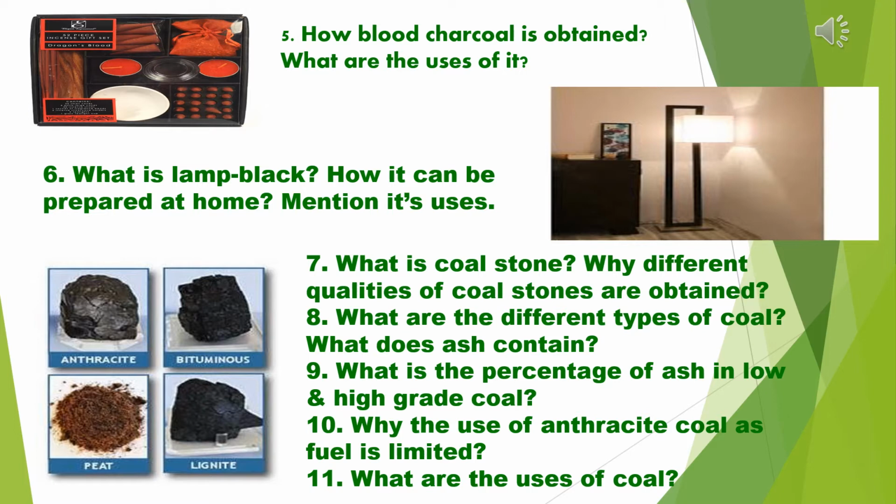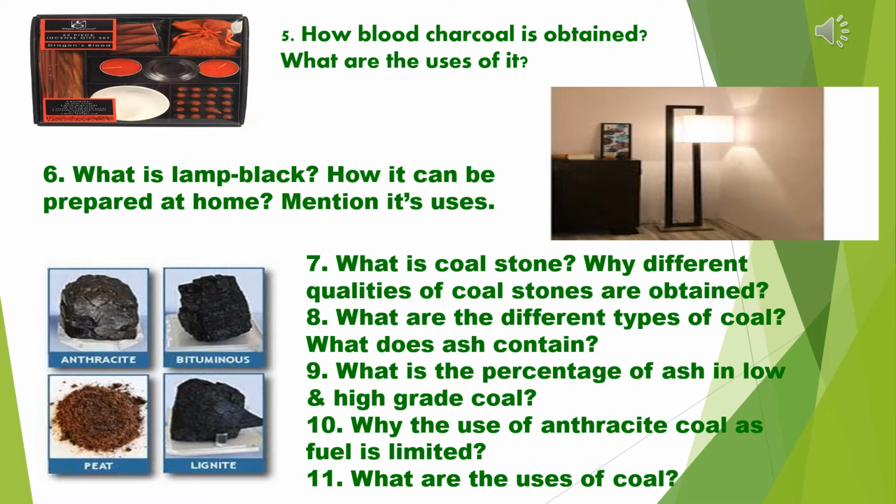When these substances are burnt in less air, black smoke is produced. When this smoke is held on a wet blanket, fine black particles are found to collect there. These particles are called lamp black.